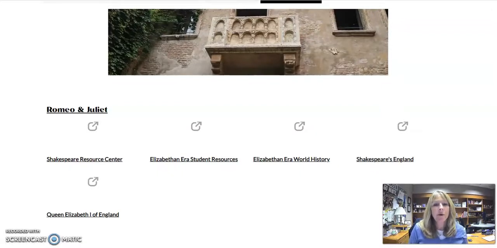As we're looking at our Romeo and Juliet resources, we had talked earlier about the fact that there may be sources that you find that you Google, but we still need to keep track of our sources and do citations on them. So I wanted to talk to you about how to do that, what that looks like.